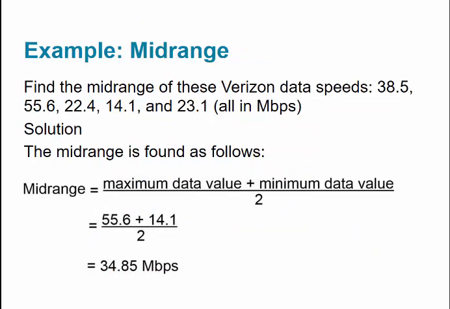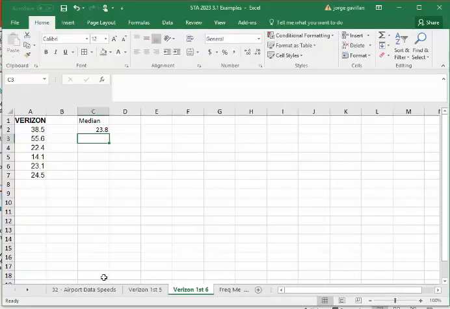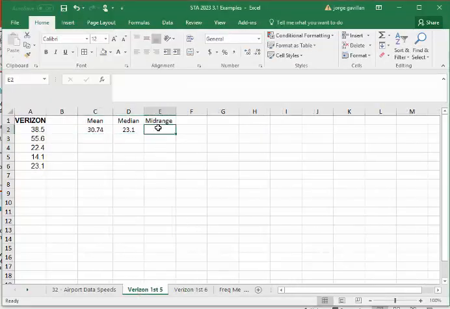So here's an example of finding the mid-range. So here are our 1, 2, 3, 4, 5. So these are the 5 points. So we take the max and the min, add them, and divide them by 2. So what I'm going to do is go to the Excel file and show you how to do that. There isn't a key to do that, but we can do this the way we